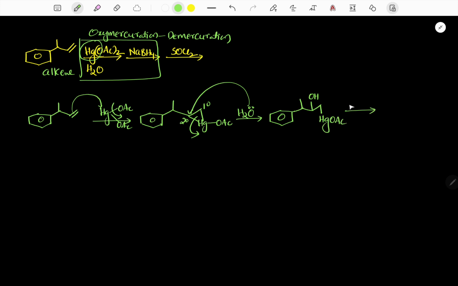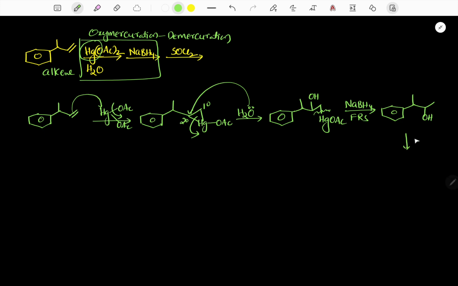Now it is treated with NaBH4, through free radical substitution. In place of mercury, we write simply hydrogen. So this is oxymercuration, demercuration.